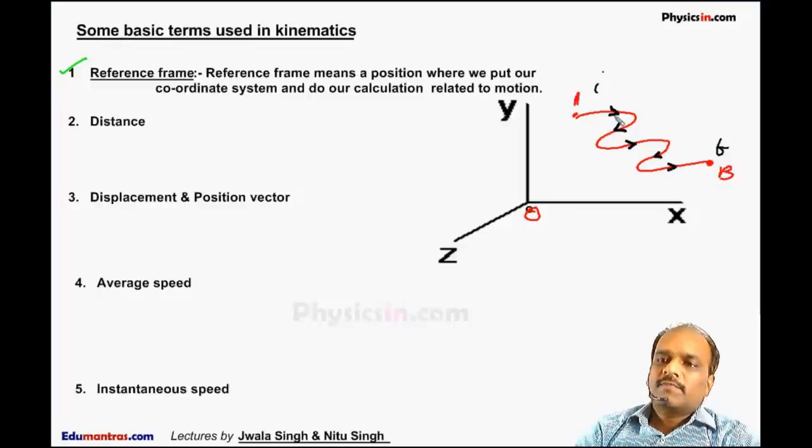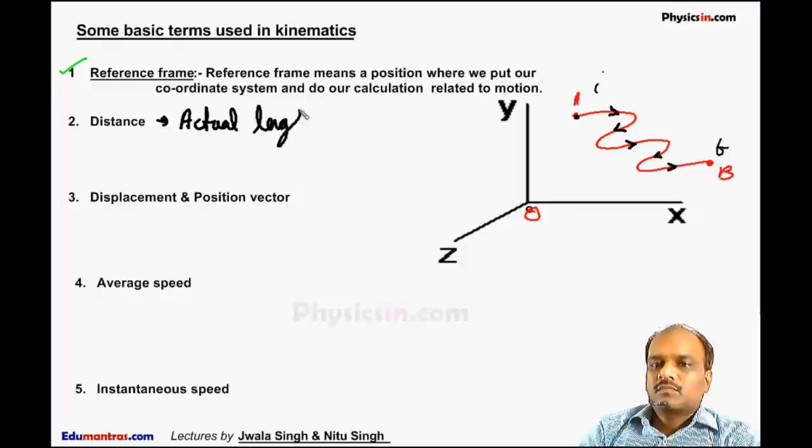If I ask what is the length of path traveled by the particle, then if I measure the length of this path, this length is called distance. This length can very easily be measured by putting a thread on this path and measuring the length of this thread. The length of this thread will give you the actual distance traveled by the particle. So distance is the actual length traveled.